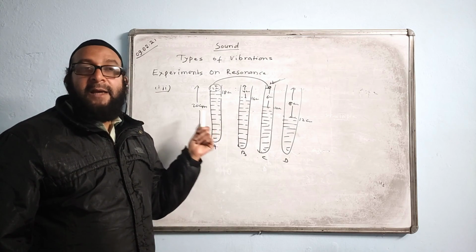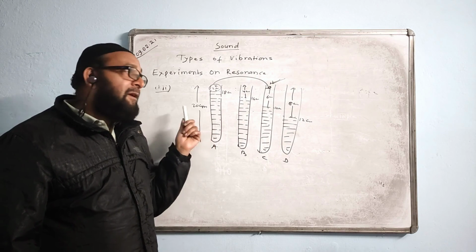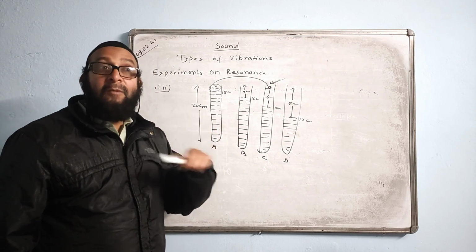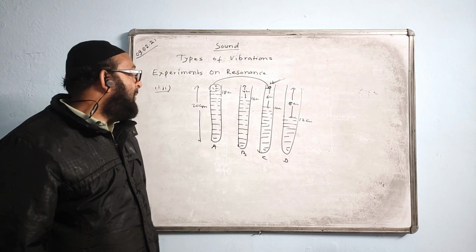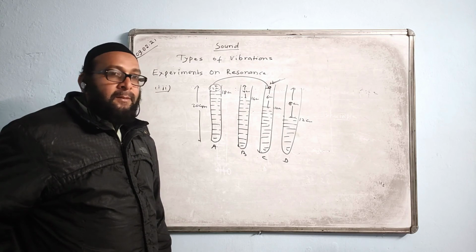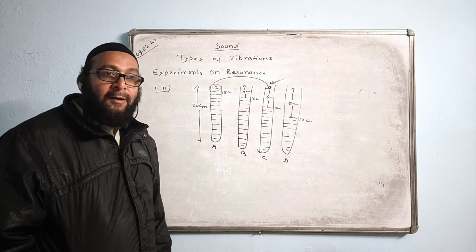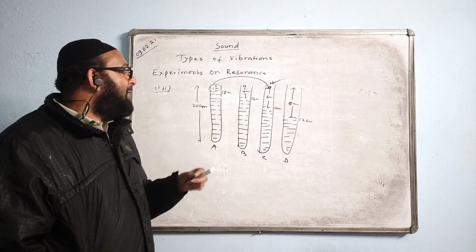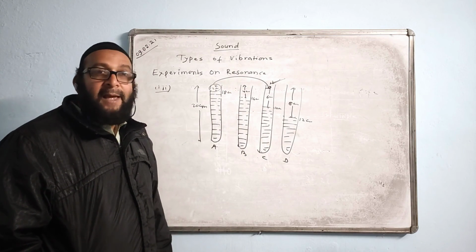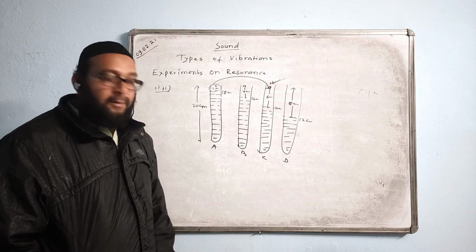Then I gave the heading, people don't notice, I gave the heading resonance in the air column of a closed pipe. Just take the heading of this one before I started this one. Yes or no? You are seeing the height of water there. You will see the height of the air column, how much is the gap over there. Okay? Don't forget.